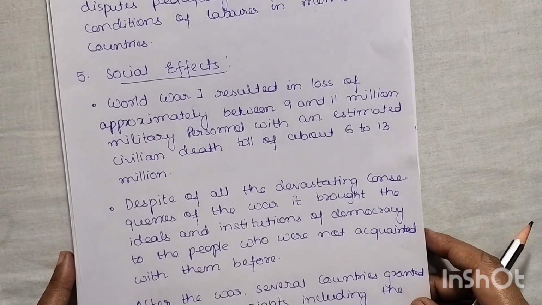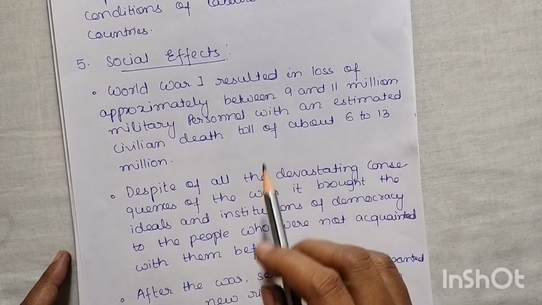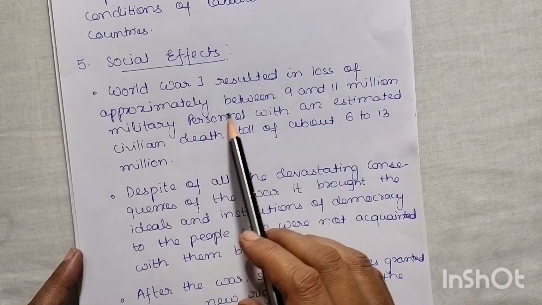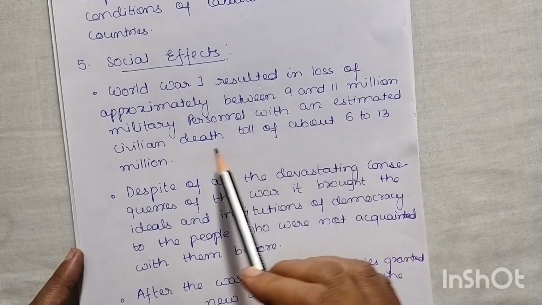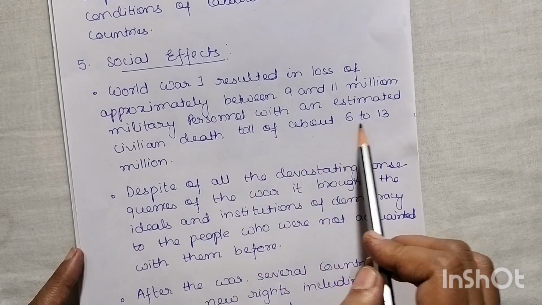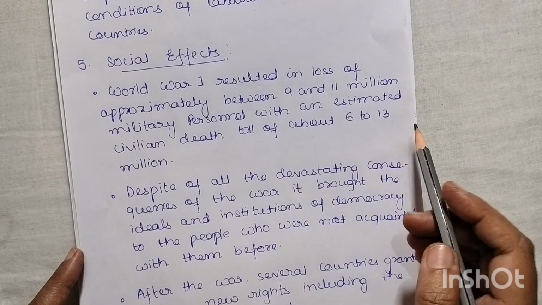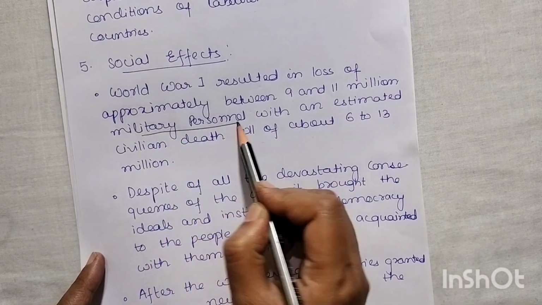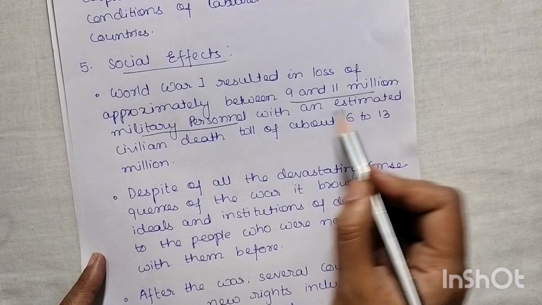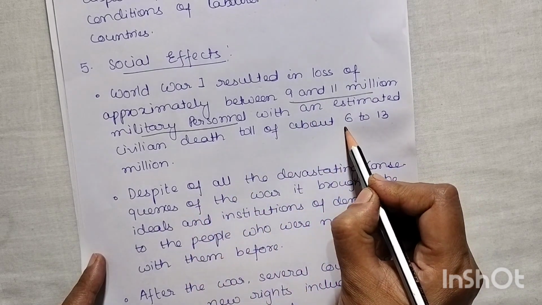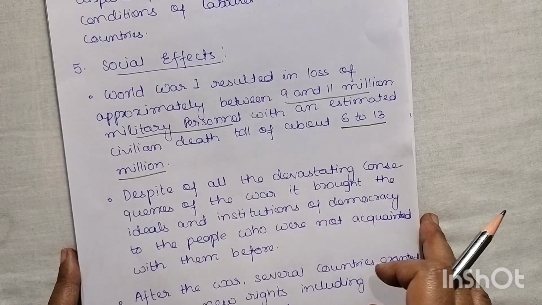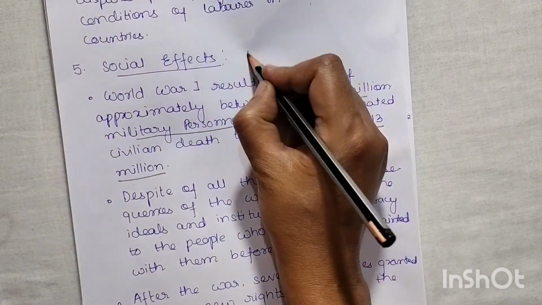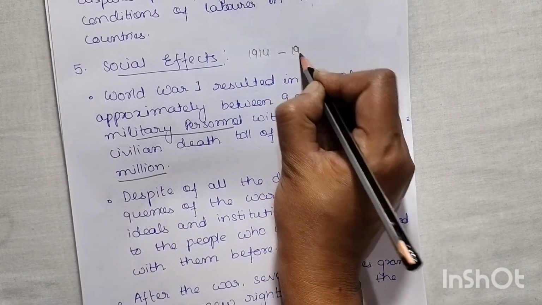And finally, the social effects. World War One resulted in the loss of approximately 9 to 11 million military personnel, with an estimated civilian death toll of about 6 to 13 million. So around the world, military personnel numbered 9 to 11 million, and among civilians, including children and women, 6 to 13 million people died, from 1914 to 1918.